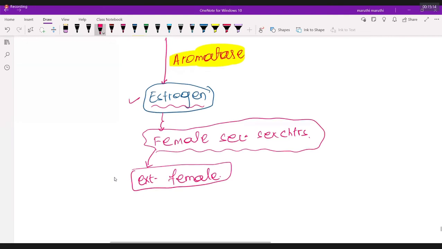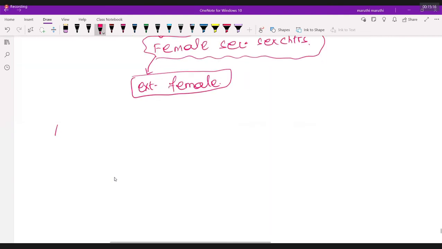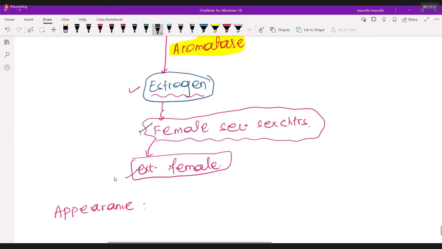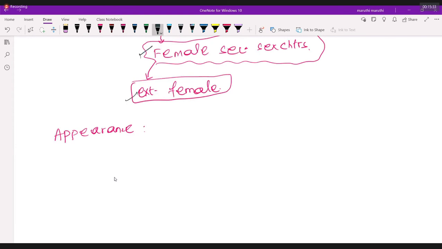So this person's external appearance will be female or male? Now at least tell me. If external genitalia and secondary sexual characters are female, how will the person look by appearance?